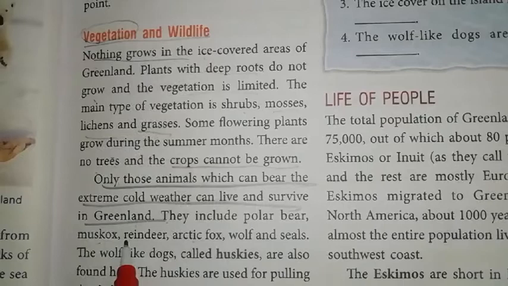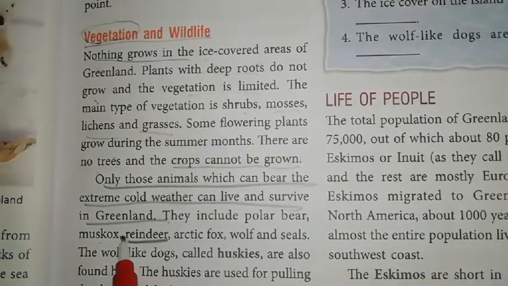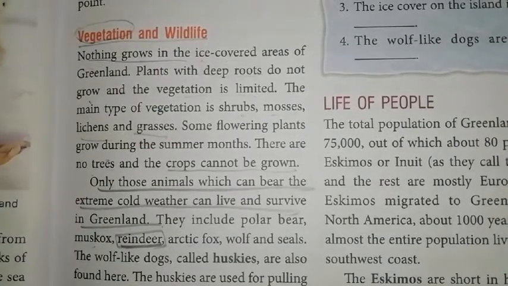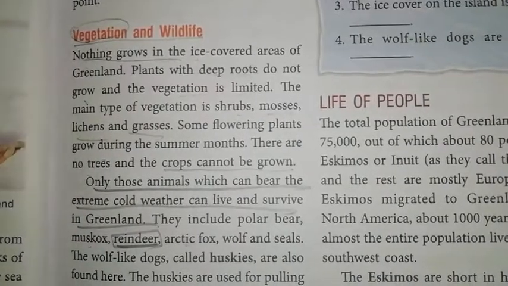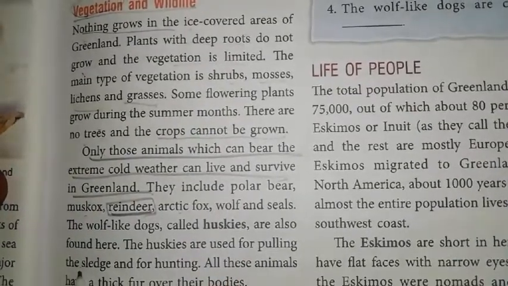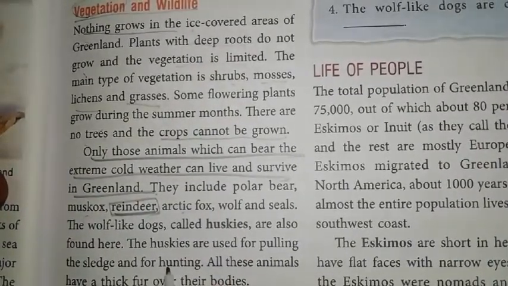Okay, these are the reindeers, means the deers which pull the sledge of Santa Claus. Okay, these are the reindeers. Now the huskies are used to pull the sledge and for hunting.